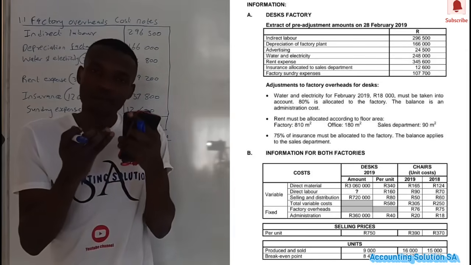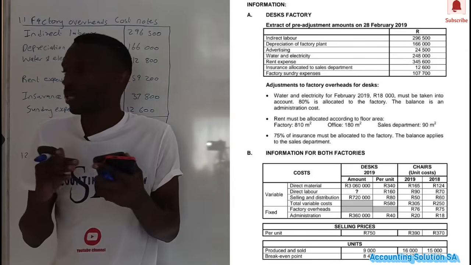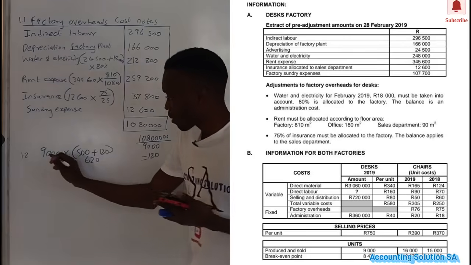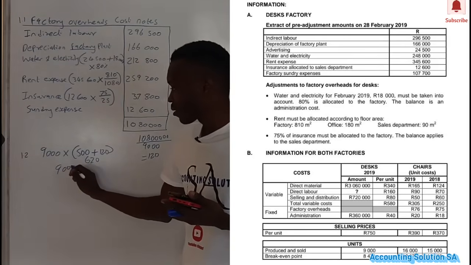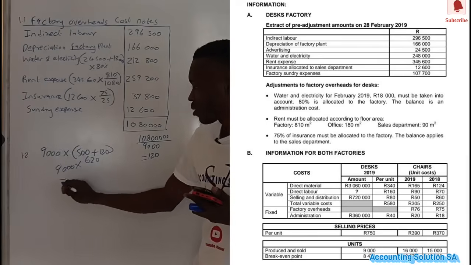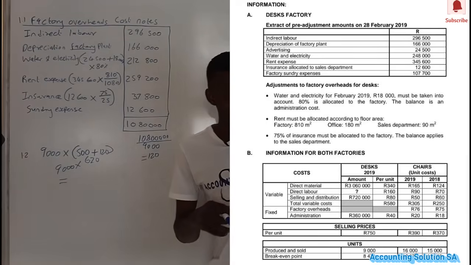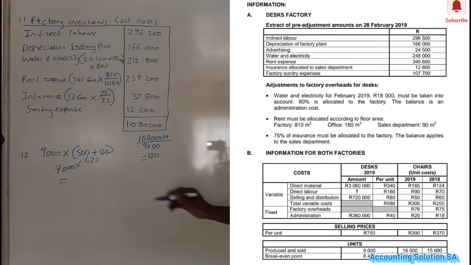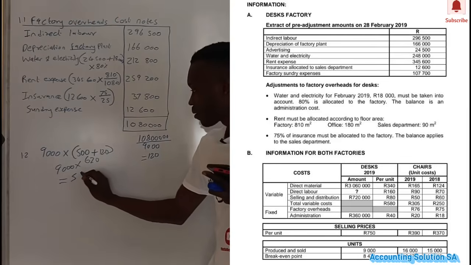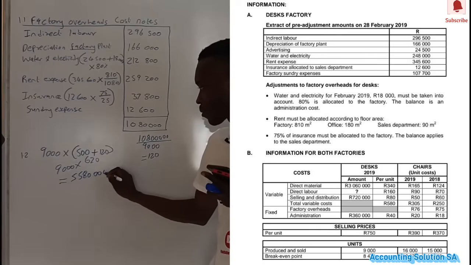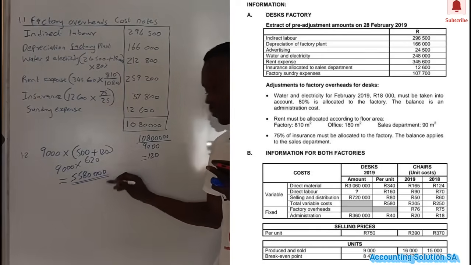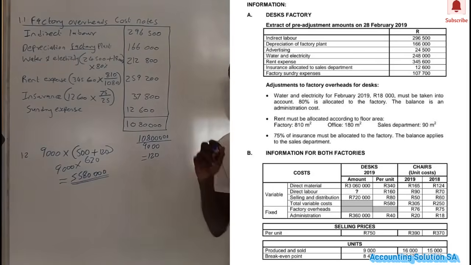Selling and distribution and office, do not include them. Okay? If you multiply 9,000 by 620, you are going to get a total cost of production of 5,580,000. That's it, and you will get full marks for this.